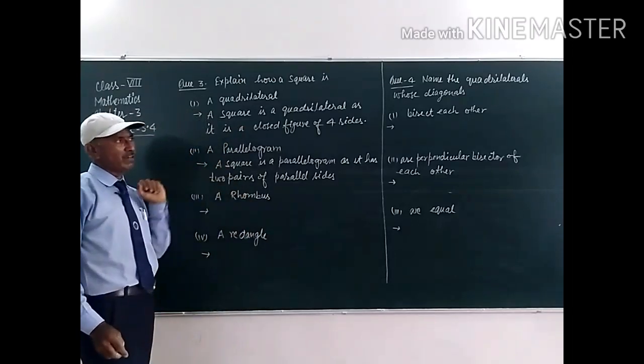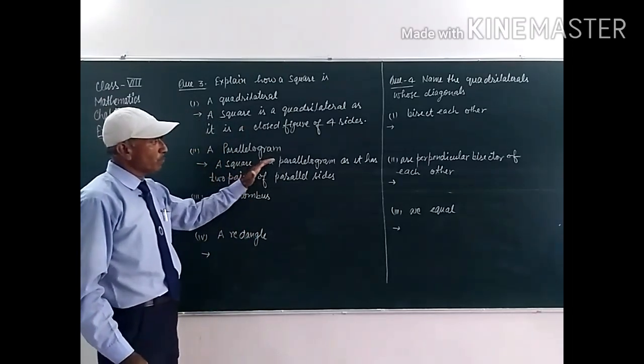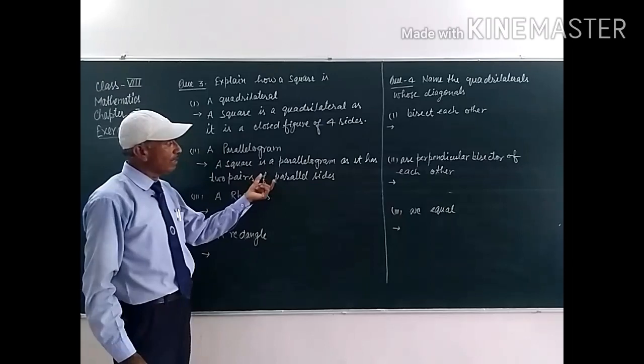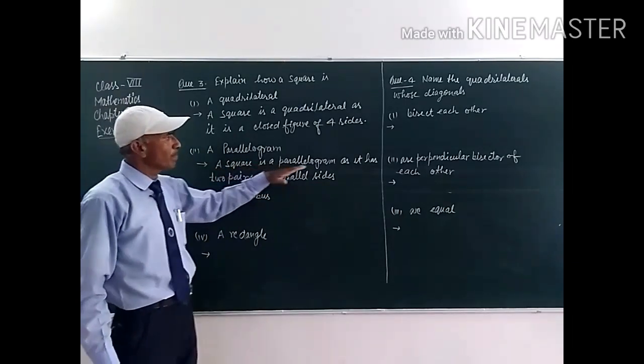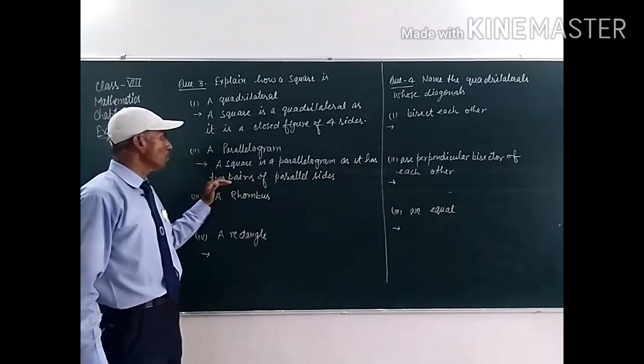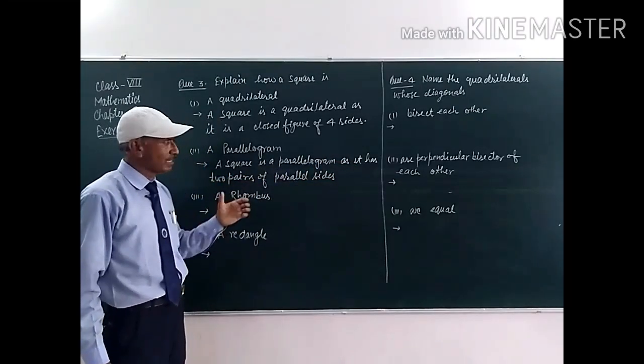A square is a four-sided figure, student, and opposite pairs are parallel in this figure, therefore it is a parallelogram. So a square is a parallelogram as it has two pairs of parallel sides.